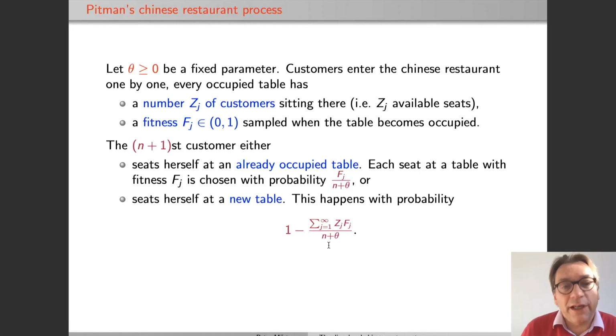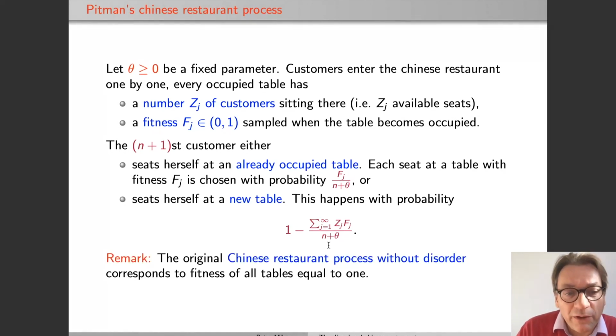So this is a natural way to disorder this model, but there is one warning that I should put out. It's quite different from the original ordered Chinese restaurant process, or the process without disorder. Although this corresponds to fitness of all tables just being equal to 1 in this case, the crucial difference is that the probability of sitting at a new table, which is of order 1 over n in the model without disorder, is now of constant order. So we have a much bigger probability of introducing a new table at every step here.